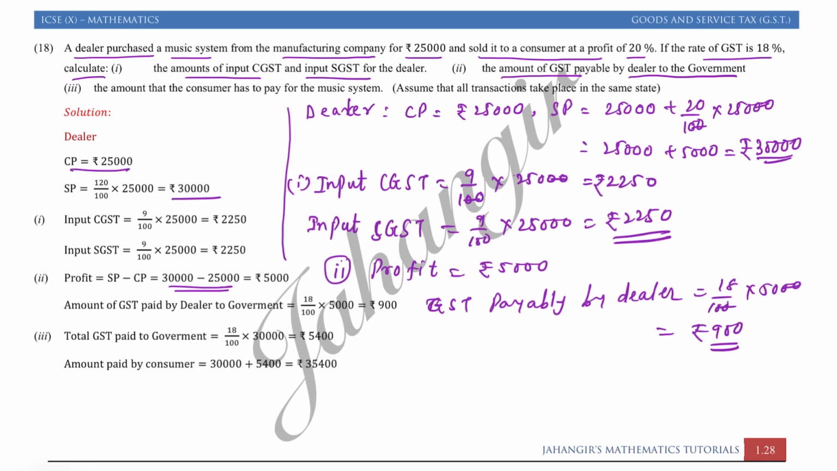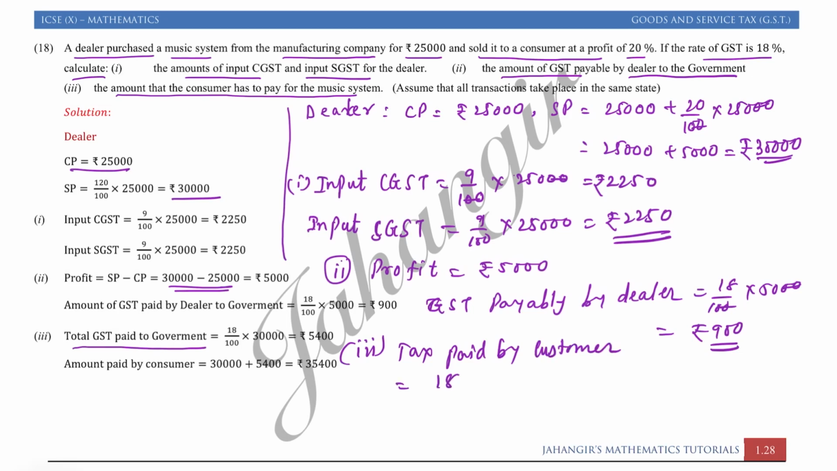Okay, now the third part is the amount that the consumer has to pay for the music system. So first we will find the total GST paid to the government. तो गवर्नमेंट को कितना रिसीव होगा, whatever amount that customer is paying as a tax. तो थर्ड पार्ट में टैक्स पेड बाय द कस्टमर,